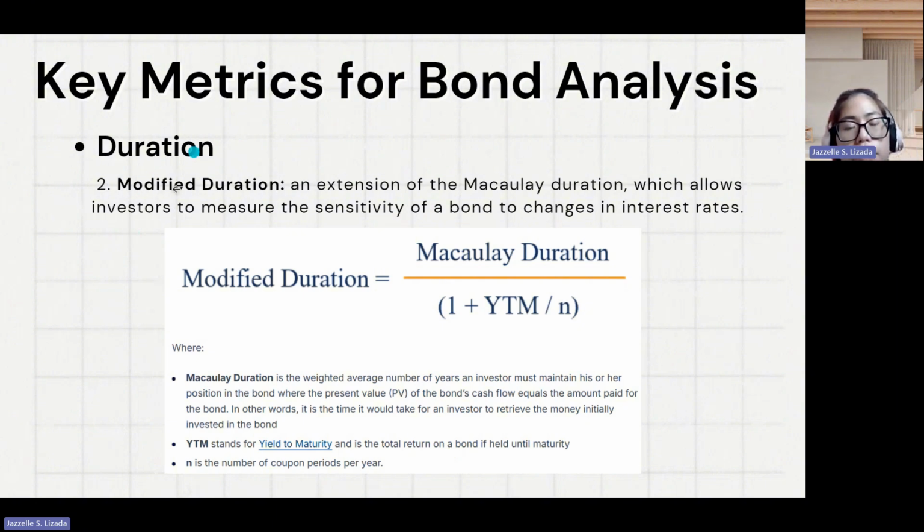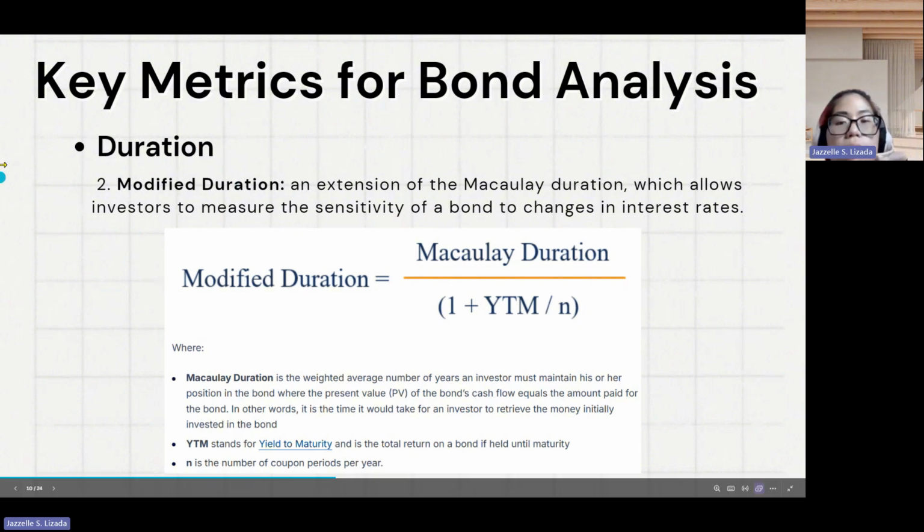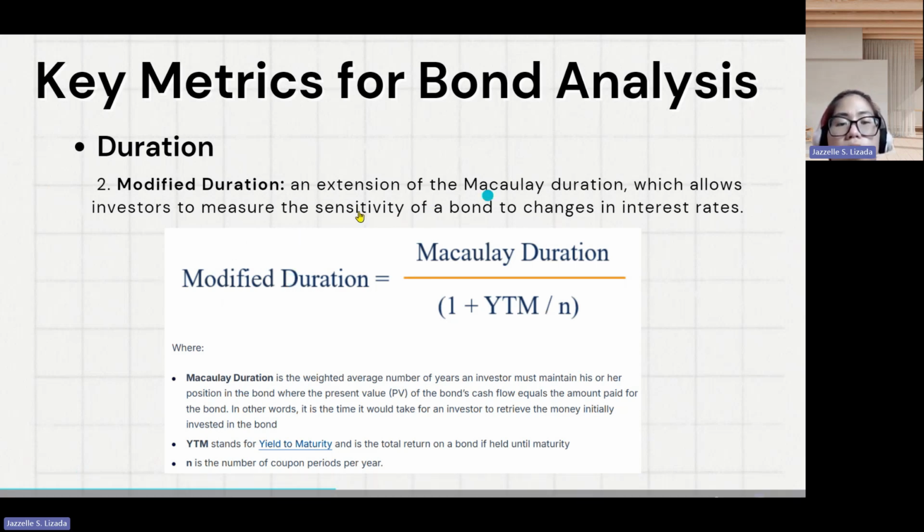Another duration type is modified duration. This one is an extension of the Macaulay duration, which directly measures the price sensitivity to interest rate changes. So we'll compute here the percentage change in the bond price for a 1% change in yield. Here's the formula: Macaulay duration divided by 1 plus yield to maturity divided by the number of coupon periods per year.